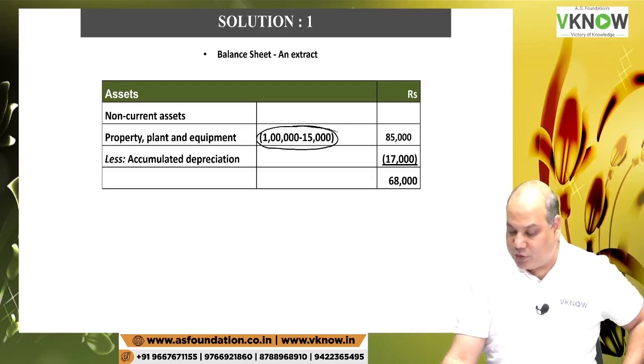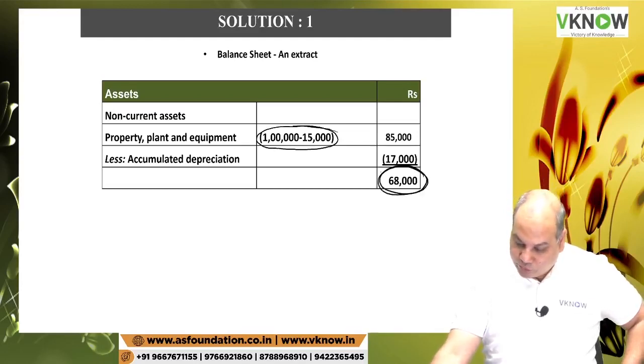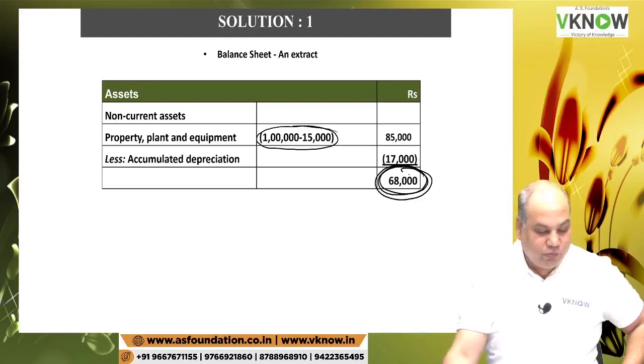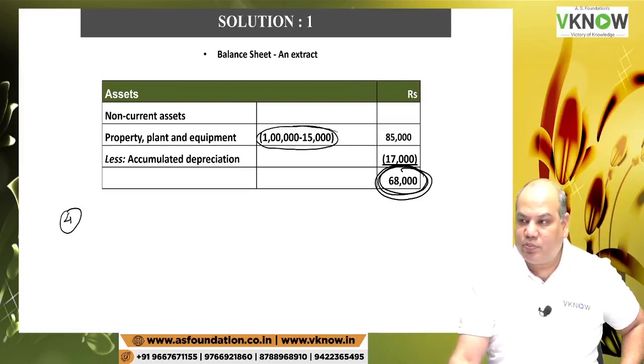To 85,000 now, less accumulated depreciation 17,000. Right below, balance 68,000, write down. So this is, let's say, a 4-mark question. This way you have to write the answer. They are just checking your basic knowledge of Ind AS 20. Now write down the next answer in the notebook.